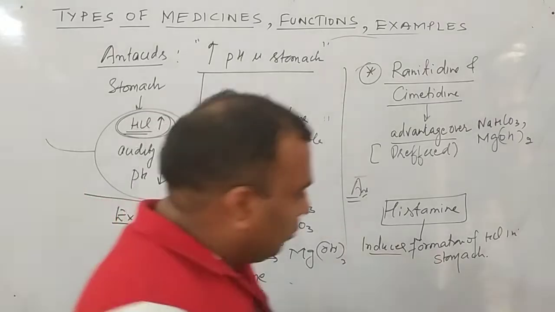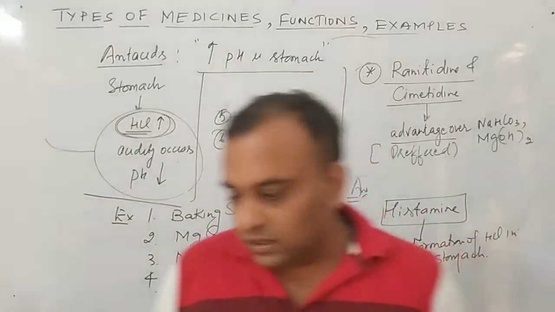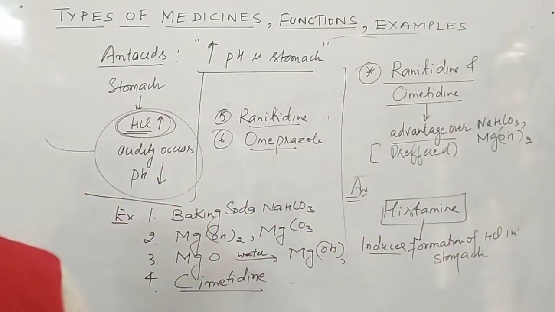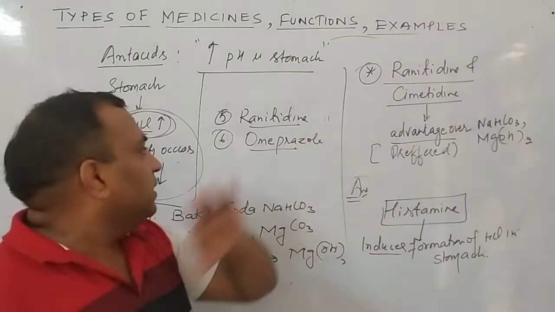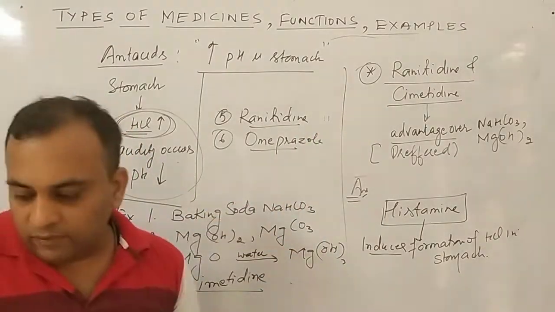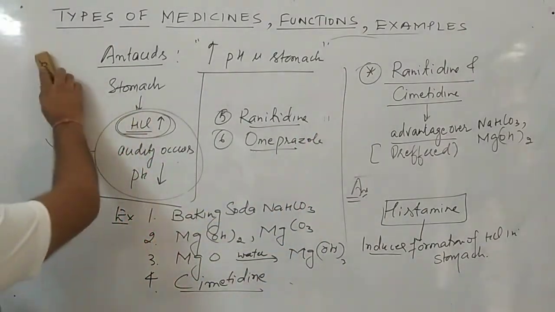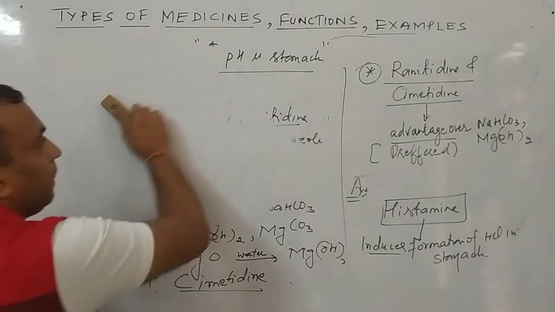Now this is all about antacids. The question arises, which is one of the most common antacids: baking soda, or NaHCO3. Recently we are using cimetidine, ranitidine. Clear? Omeprazole is the same kind. Now the next type of medicines after antacids.